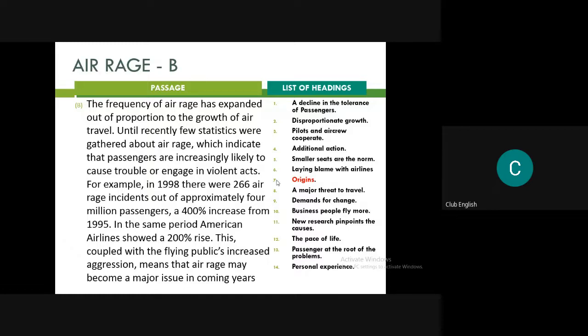Okay, please tell me your answers. What do you think would be the answer? Anybody? Disproportionate growth. Okay, why? Because it clearly mentions in the first sentence that it's because of the expansion that has happened out of proportion to the growth of air travel. So that, in a very concise way, puts across the point. Disproportionate growth, good. This is the answer.